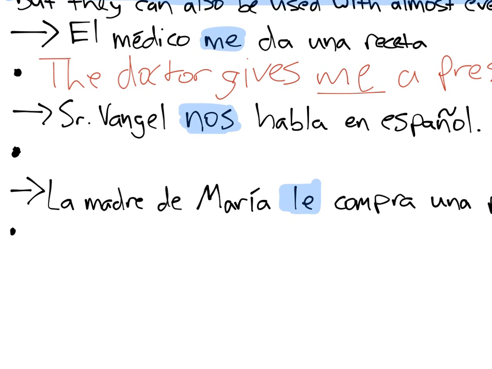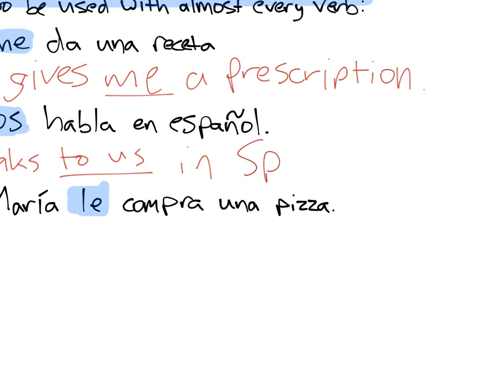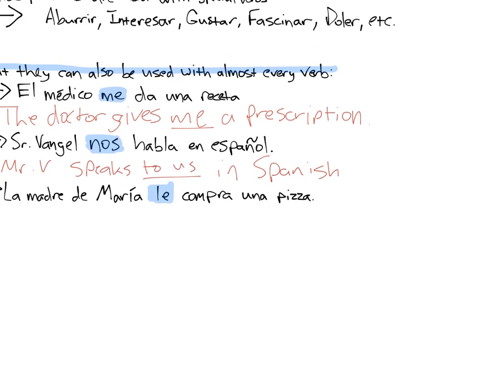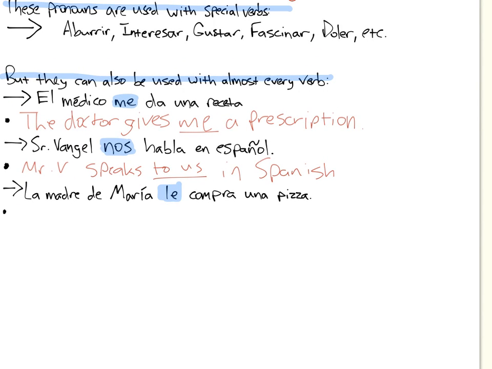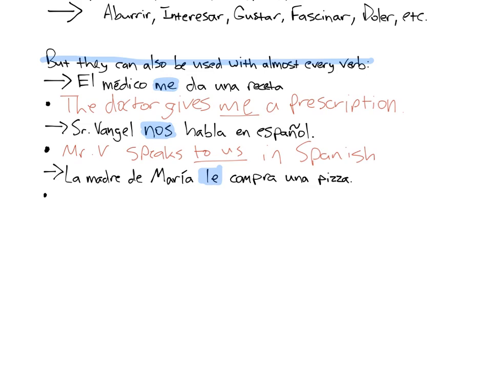Señor Vangel nos habla en español. Mr. Vangel speaks to us. There's your object pronoun in Spanish. Right? He speaks to us, and there's your object pronoun. There's the to us. There's the nos. Right? Nos habla en español. Remember, in Spanish it goes before. In English it goes after. You couldn't ever say Mr. Vangel to us speaks in Spanish. You can't say that, but that's what it looks like in Spanish.